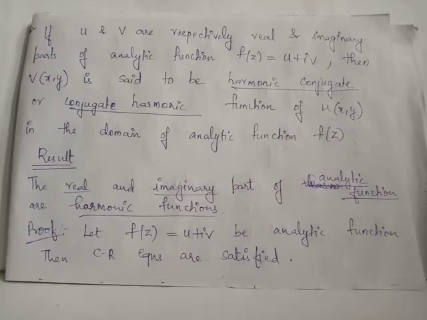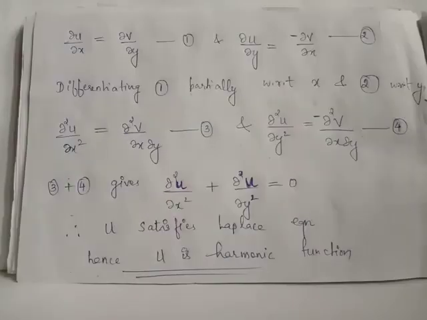Let's look at the proof. Suppose that f of z has a representation u plus iv. Then f of z satisfies the CR equations. We give numbers 1 and 2 respectively for the CR equations: dou u by dou x equals dou v by dou y, and dou u by dou y equals minus of dou v by dou x.